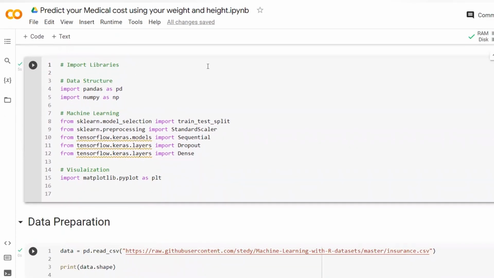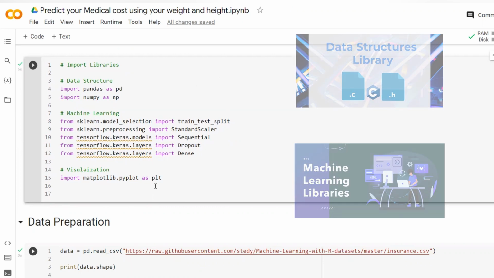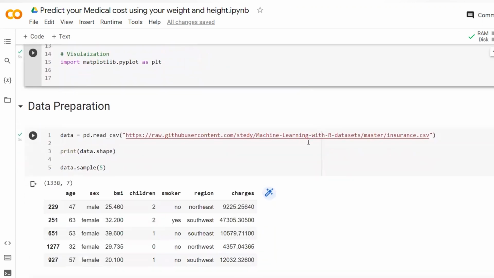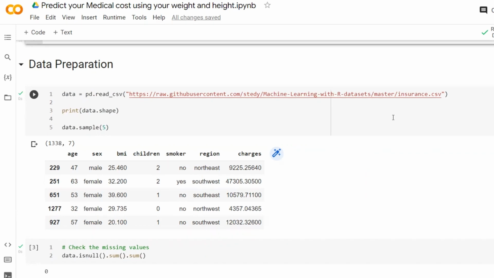First, we're going to import all the libraries we need for this video. So we need a couple of libraries for data structure. We need some machine learning libraries, and we need a visualization library. You can see all the libraries we need in this line of code. Then we're going to prepare our data. First, we need to import the data. For this video, we're going to use the dataset named insurance. The insurance is the data related to the people living in the US. And you can find this dataset on Kaggle.